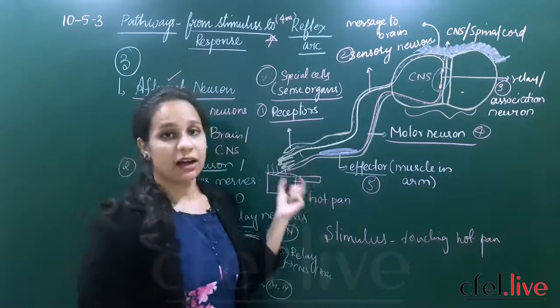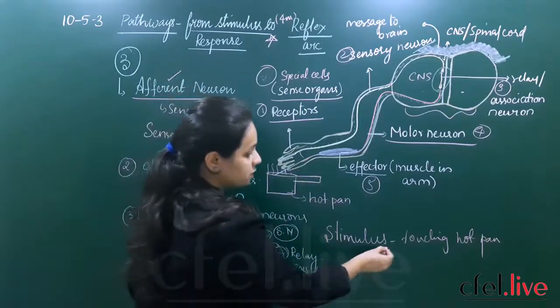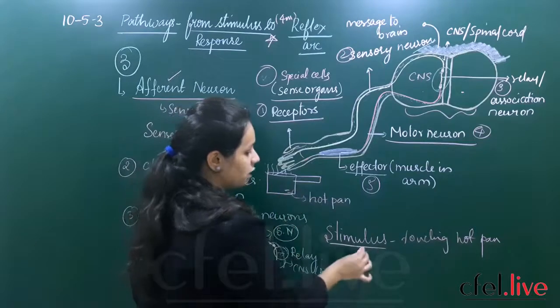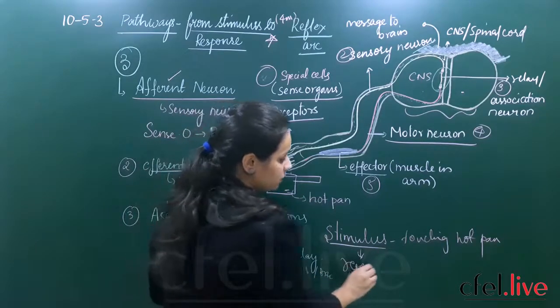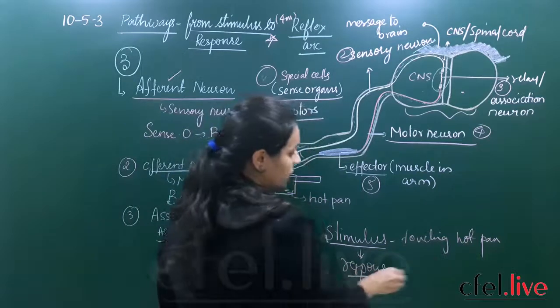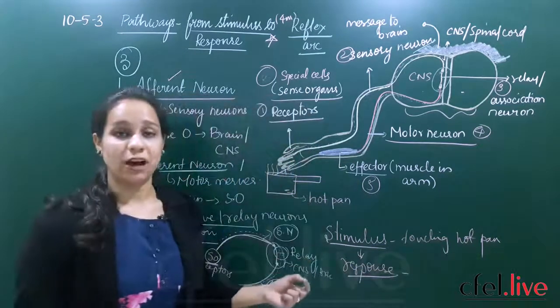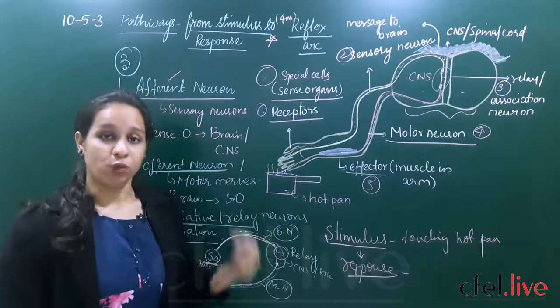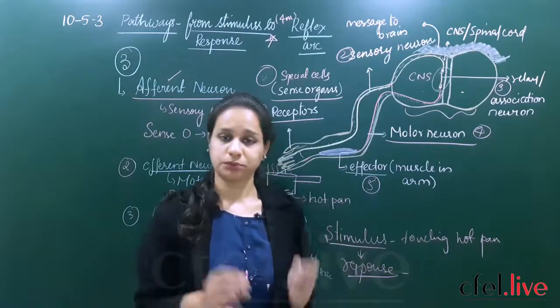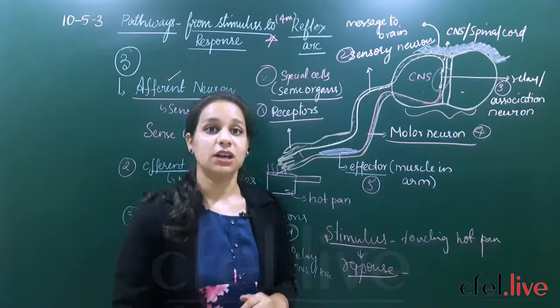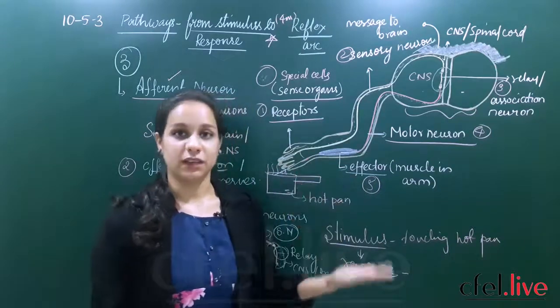So in the reflex arc we have seen that the stimulus given, that is touching a hot pan, gets an immediate response. What is the response given? Withdrawing of our hand from the hot pan. So this is how exactly our body works when such situations arise. Are you clear till here students? So this is all about what we have discussed today.